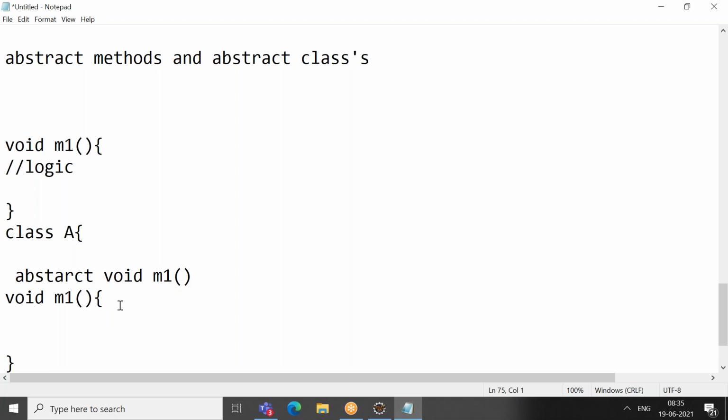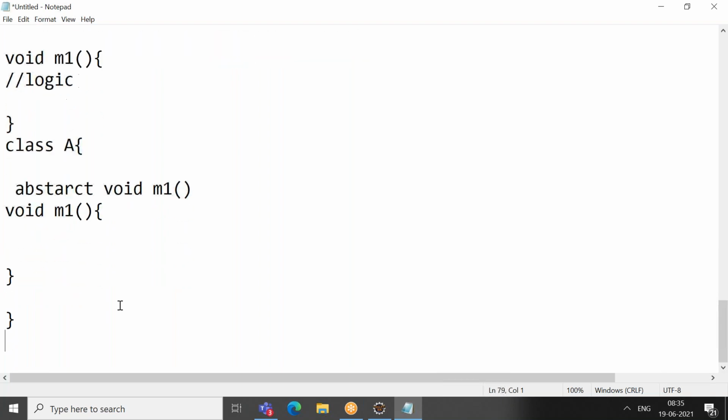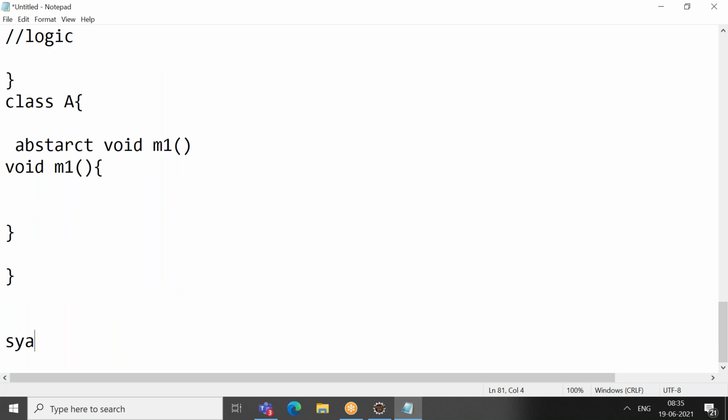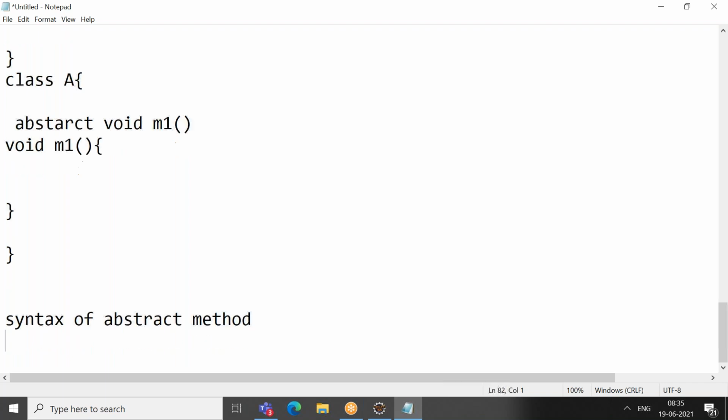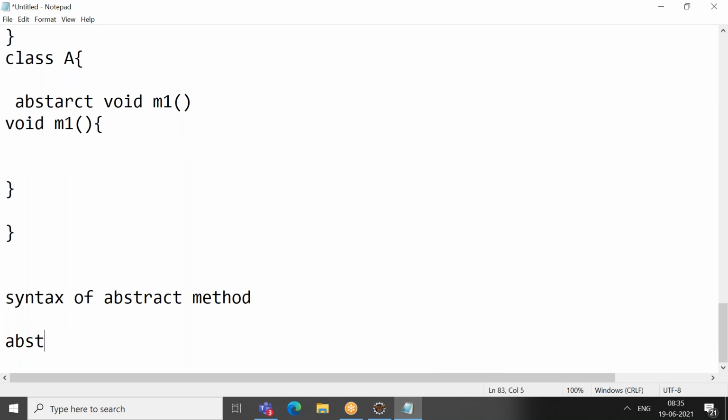So abstract is a predefined keyword. How will you write an abstract method? The syntax for an abstract method is the abstract keyword and the method name, method name, semicolon, and end.